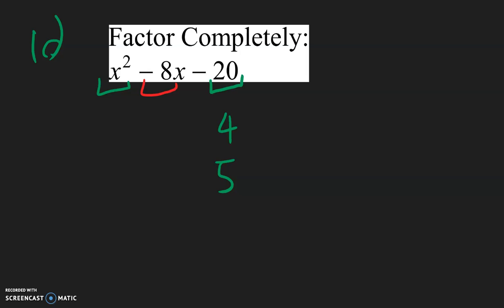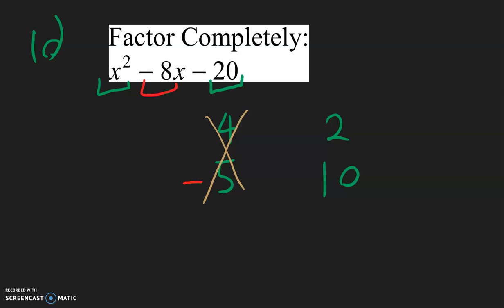So starting with the bigger number, 5 is the bigger number, and because we're trying to get a negative 8, this 5 needs to be negative no matter what. But negative 5 plus 4 is negative 1. Negative 5 minus 4 is negative 9. So that means this combination of the 4 and 5 does not work. How else can we break up 20? We can try 2 times 10.